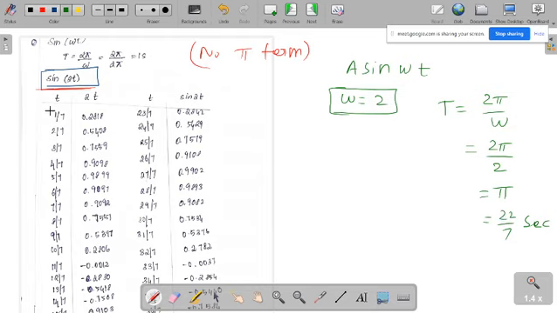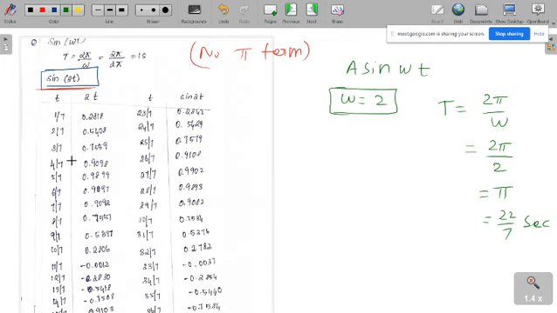That's why I am taking intervals of 1/7, 2/7, 3/7, like that. If you observe here, with 1/7 steps we have calculated up to 22/7. Anyway, that 22/7 will be down. Again, if you concentrate here, what is the period of the signal? 22/7. Then exactly at 11/7 you will be here. Then we are varying the interval with 1/7.